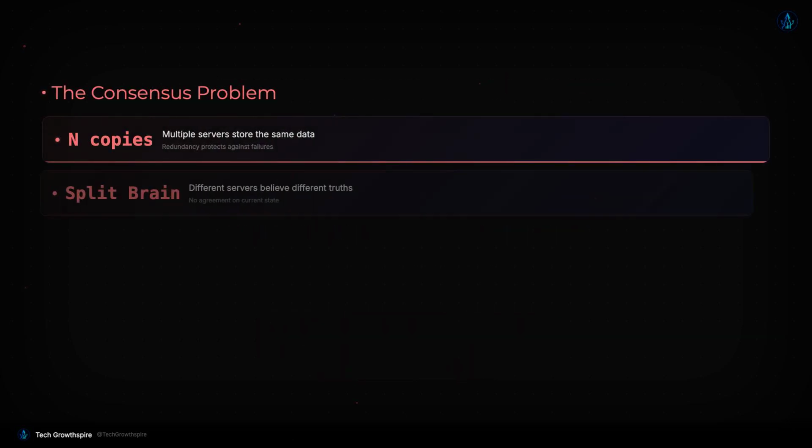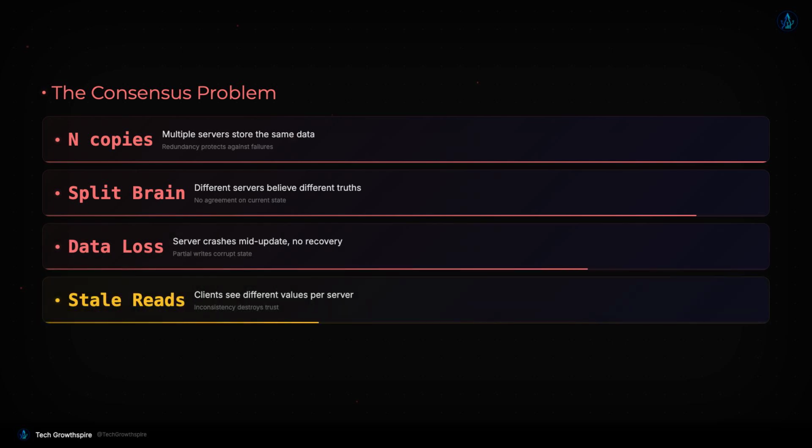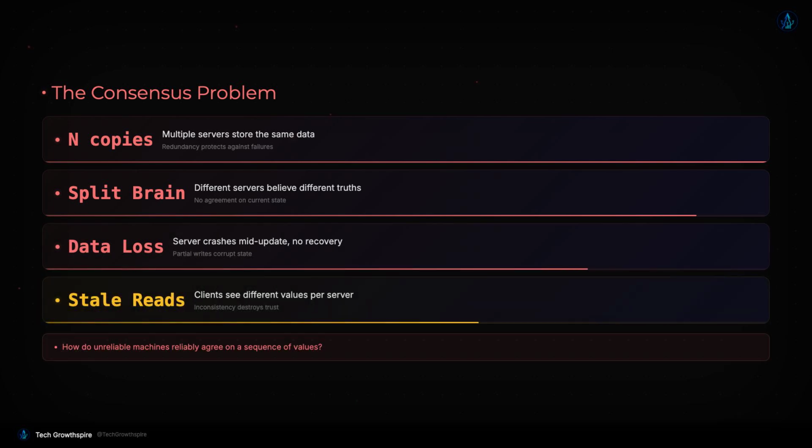In a distributed system, you have multiple servers storing copies of the same data. This redundancy protects against failures. If one server goes down, others can still serve requests. But here's the catch. How do all these servers agree on the current state of the data?